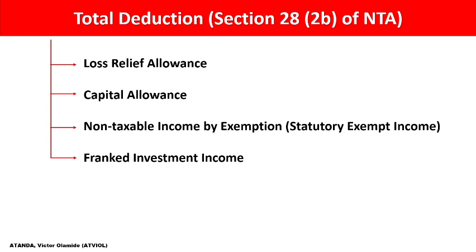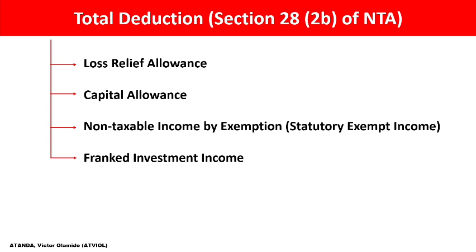But this is not applicable to other income like interest, rent, royalties, because they are not seen to be a frank investment income. Such income can also be subject to further tax. In case withholding tax has already been suffered, at the end of the calculation of the taxable income, we subtract that withholding tax already suffered to get the amount of net tax to be paid. We are going to see how these things relate.